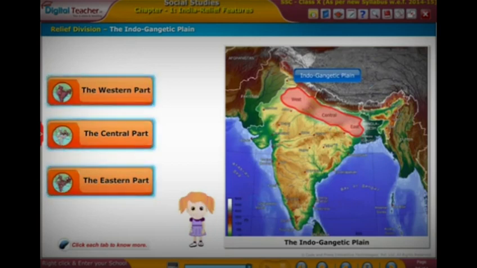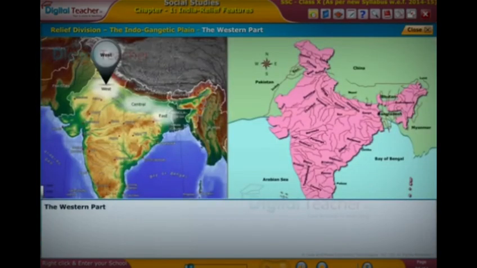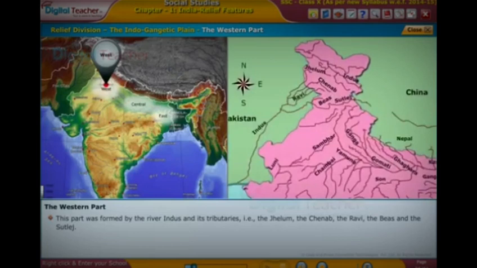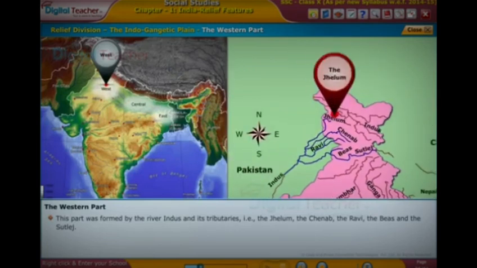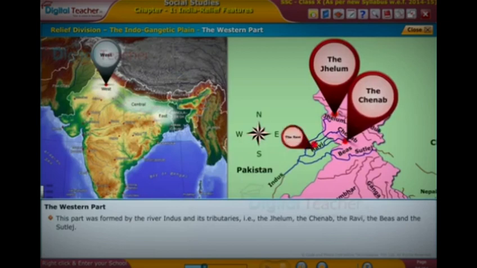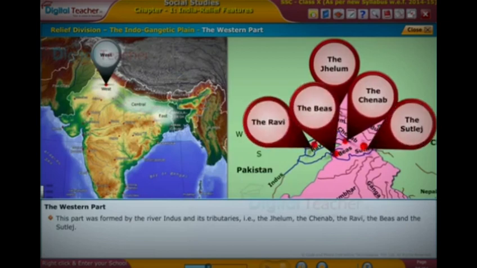How many parts are there? What are they? Western, central and eastern parts. The western part is covered by the Indus River with its tributaries Jhelum, Chenab, Ravi, Beas and Sutlej.